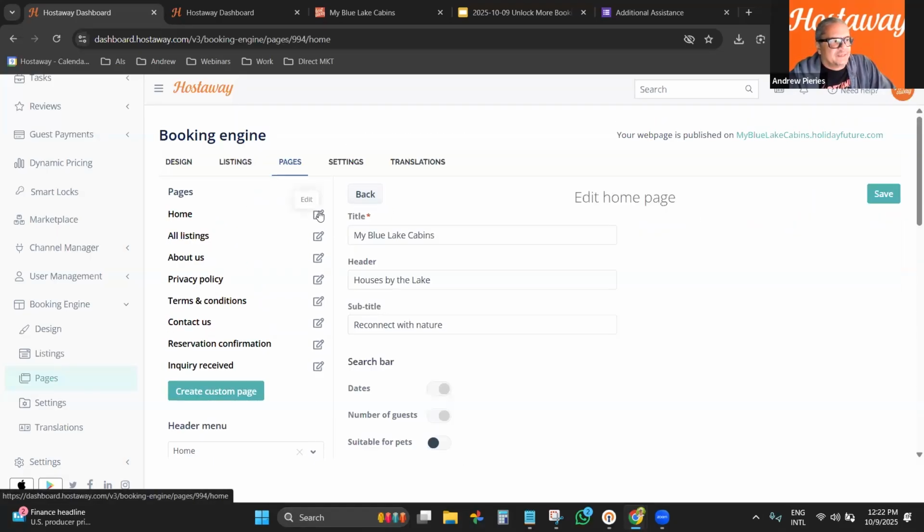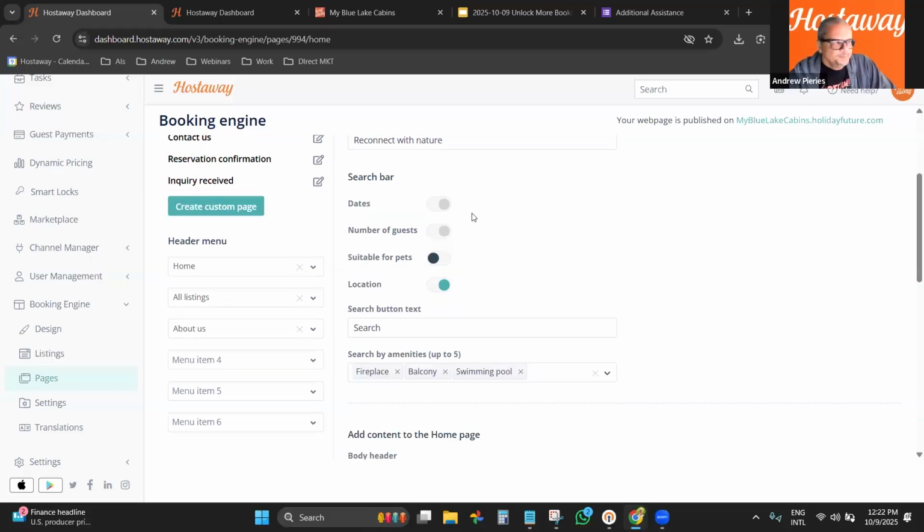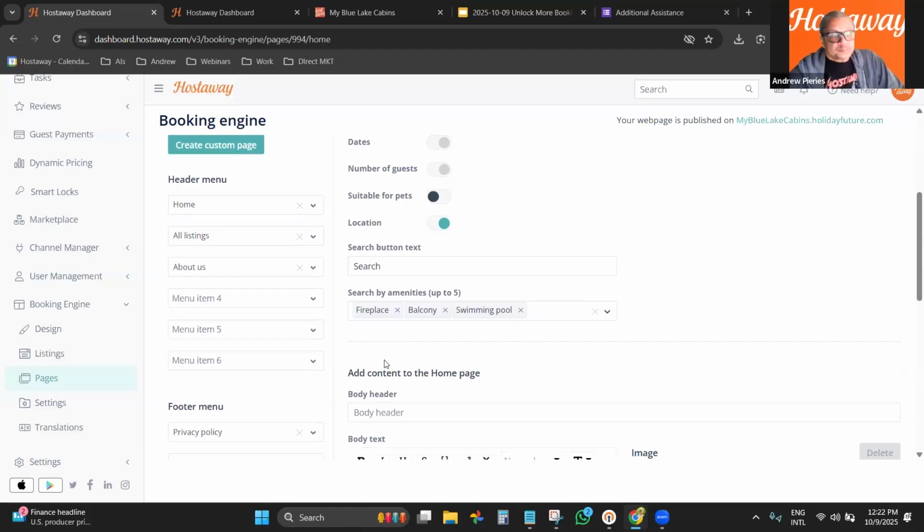But then if I click here on the edit button, then I can modify information. So then I can create a title, I can modify the header, subtitle. The search bar, you can customize the search bar. That's something important, suitable for pets or not. I always recommend that you accept, unless you are in an area, maybe in a building, that does not accept pets. So you're not allowed to have, okay, then it's an extreme situation.